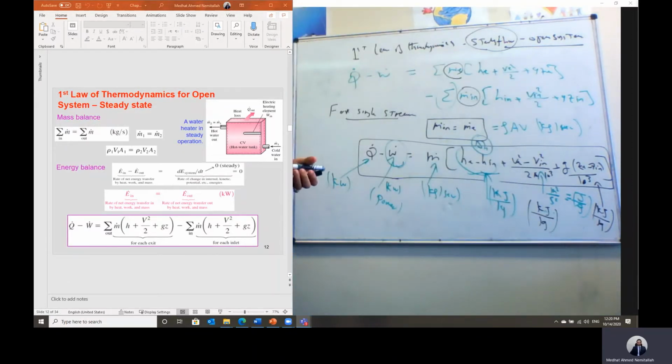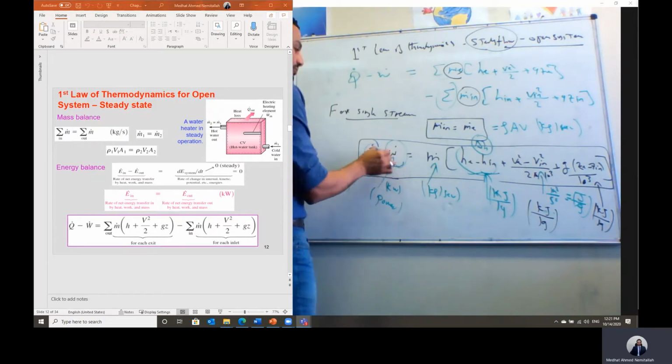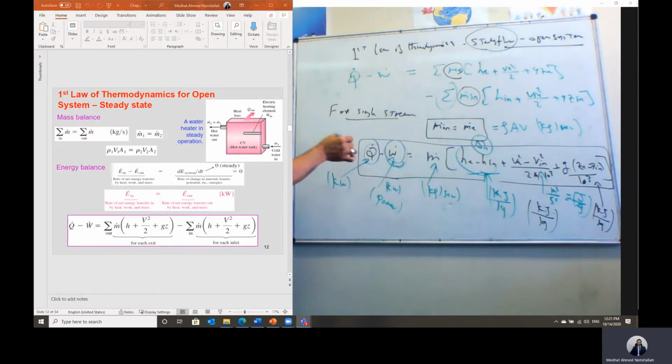Don't forget also the sign convention of heat transfer and the sign convention of work. For heat transfer, it is positive if heat is added to the system, and it should be negative if heat is rejected from the system. And heat transfer can equal 0 if we have an adiabatic system, which means we don't have heat transfer.